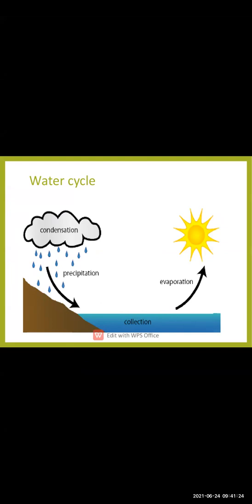Okay, this is how the water cycle is formed. This is how the water is evaporated, then it condenses and then it precipitates and again comes down on the earth with the help of rainfall.